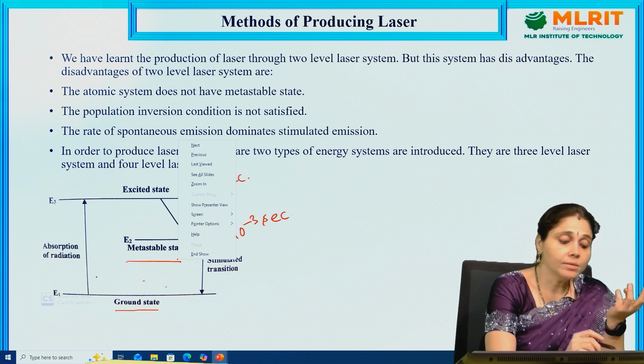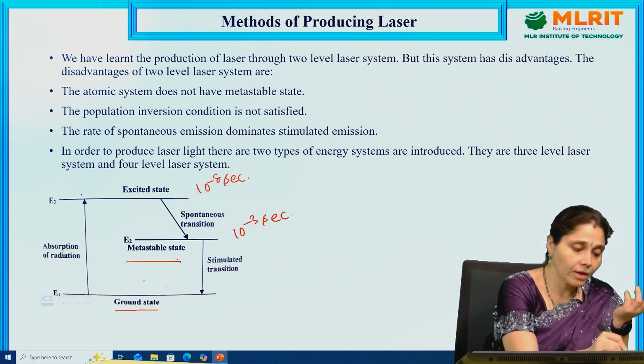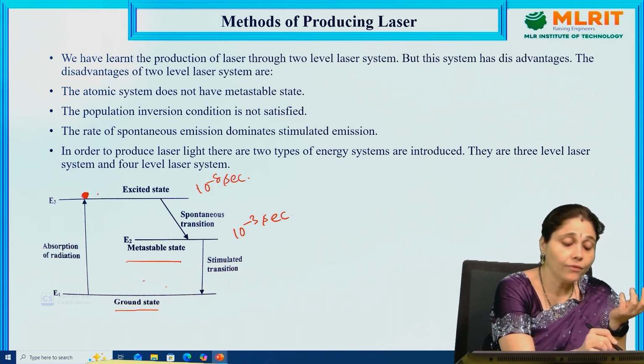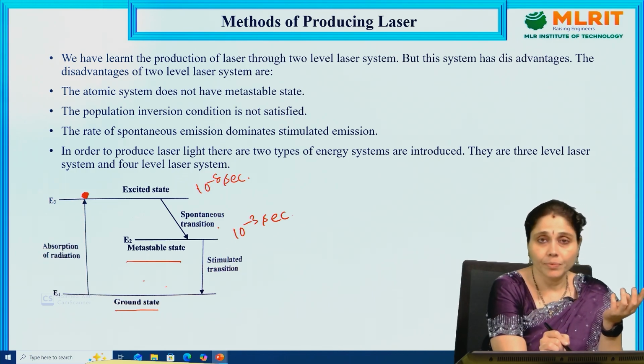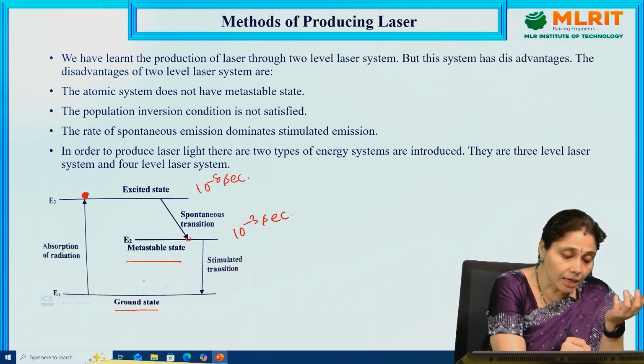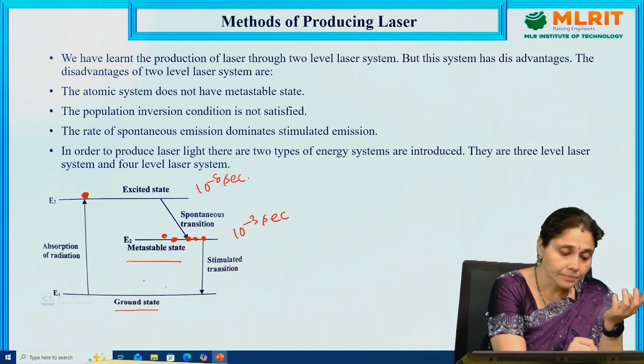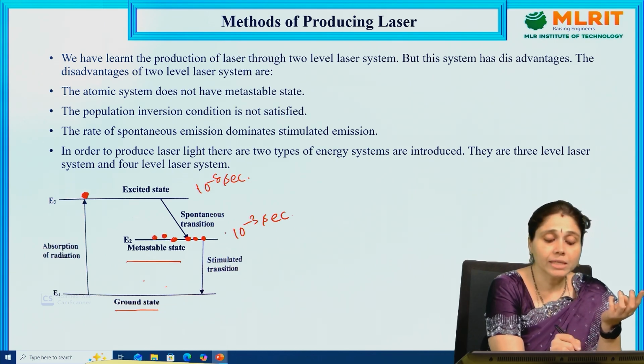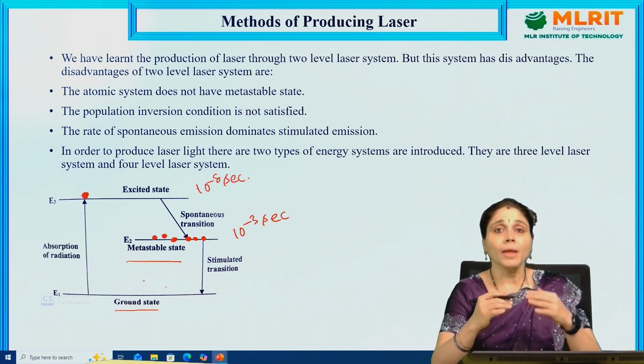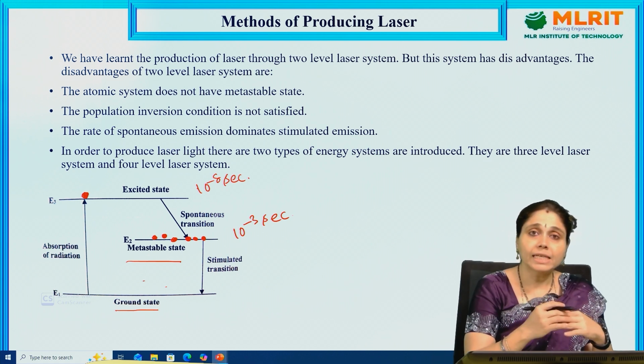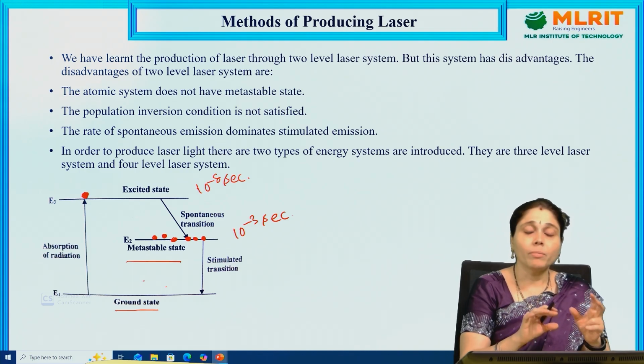The atoms which absorb are excited to the higher energy state, stay in the higher energy state for a few 10 to the power of minus 8 seconds and then de-excite spontaneously. Here in the metastable state it will stay. Another atom, another, until a condition is reached where the number of atoms in the metastable state is greater than the number of atoms in the ground state. Then it is said that population inversion is achieved.